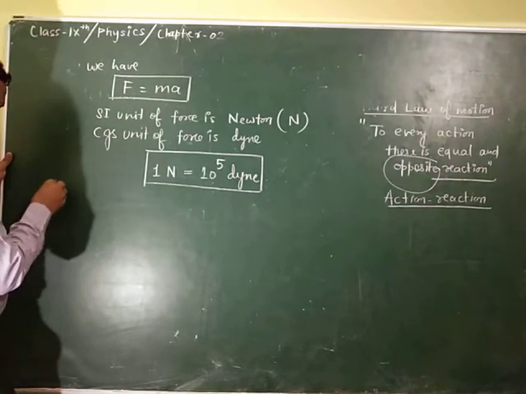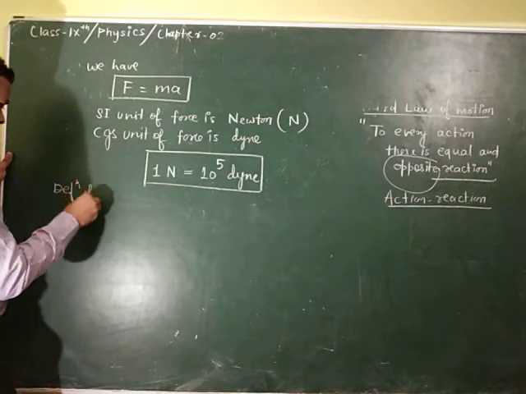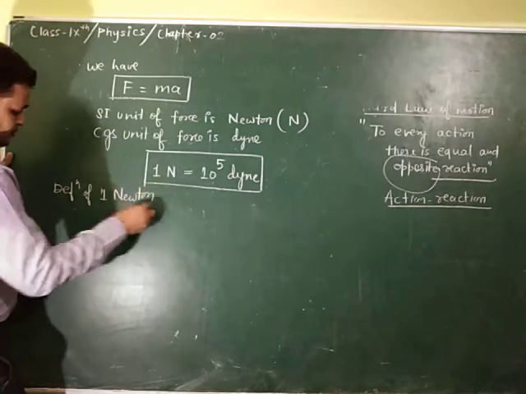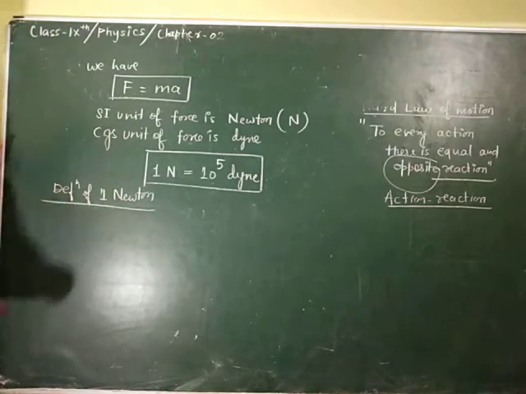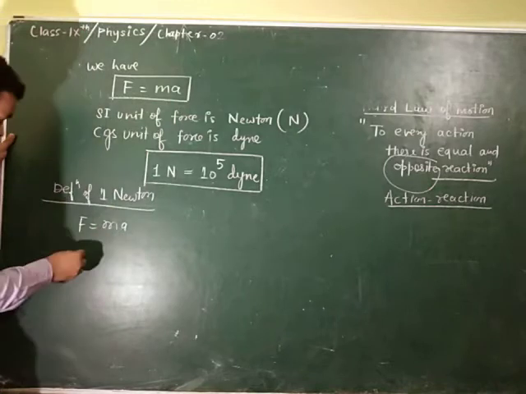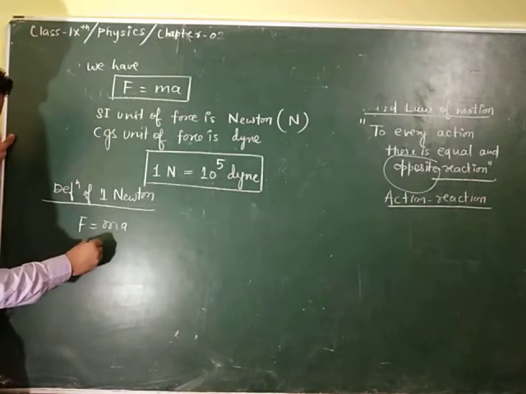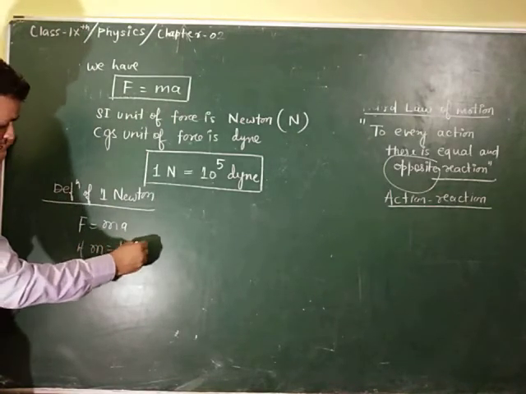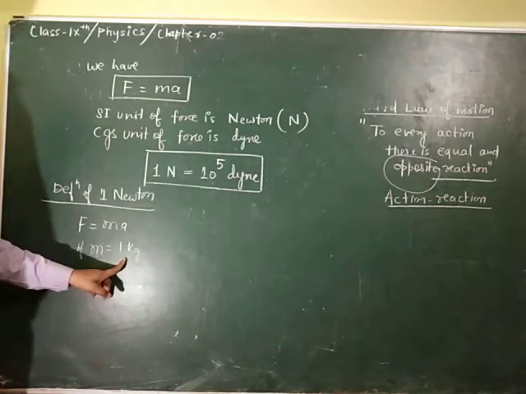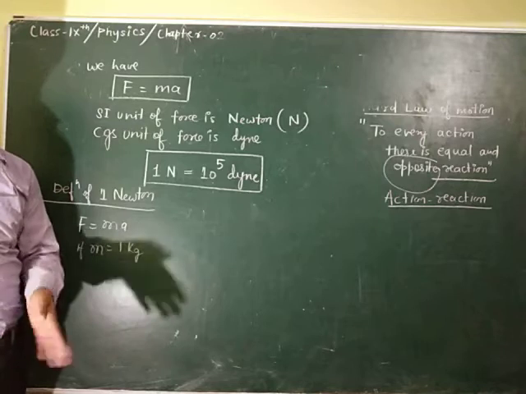Now, the definition of 1 Newton. What is 1 Newton? We know that F is equal to ma. If m is equal to 1 kg, and why are we doing this? Just to make our definition.